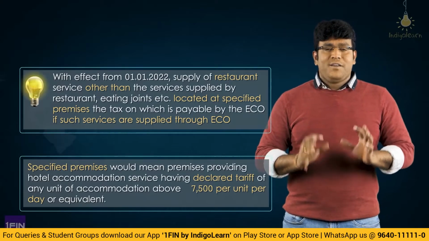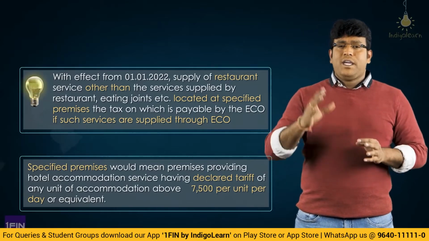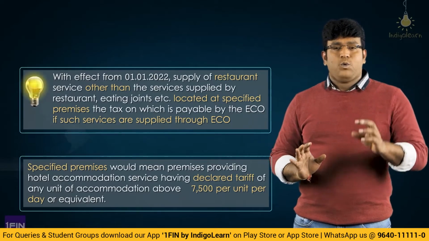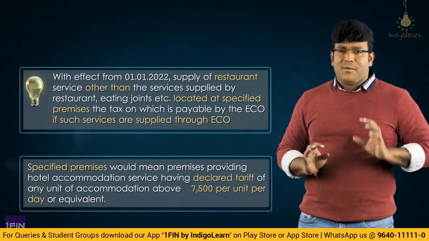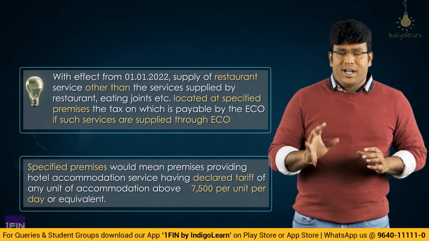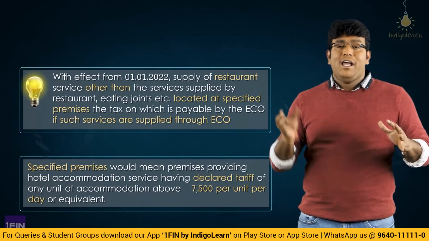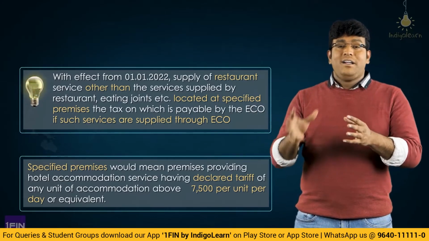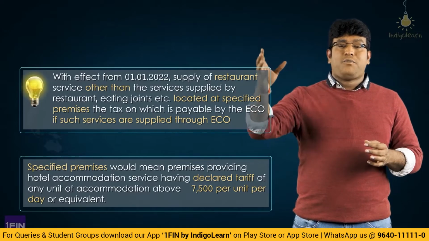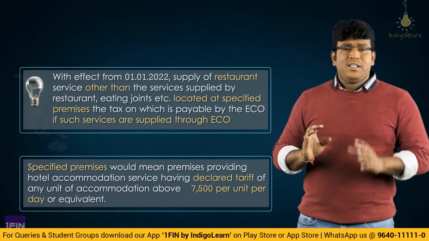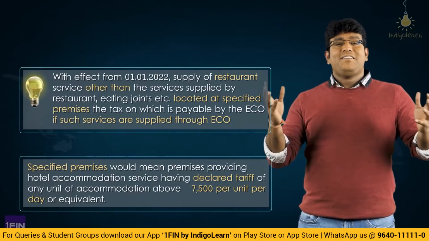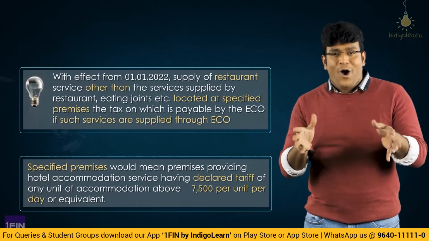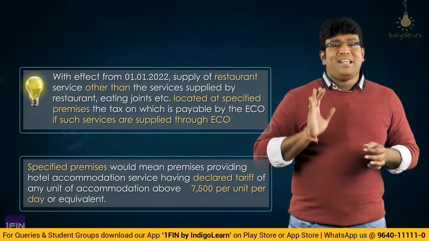So in simple terms, if Shiva Teja is placing an order on Swiggy or Zomato from any hotel, cafe or anything like that, then what will happen? Who is liable to pay GST is Swiggy. But if I place an order from such a big restaurant which is located in a hotel where the declared tariff of a room, the highest room rent, is more than 7,500 per day, then obviously who is liable to pay GST is the actual hotel but not the e-commerce operator.